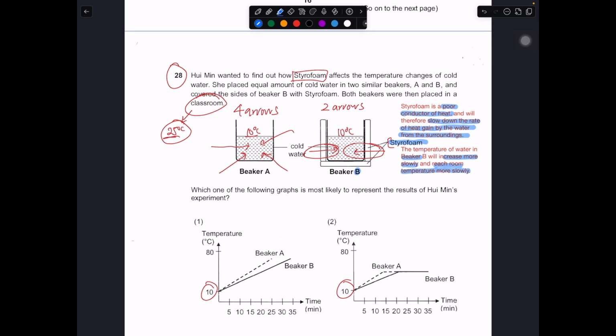Maybe over here, this may reach room temperature in about 10 minutes, then this will reach room temperature in maybe about 15 minutes. It takes a longer time to reach room temperature.